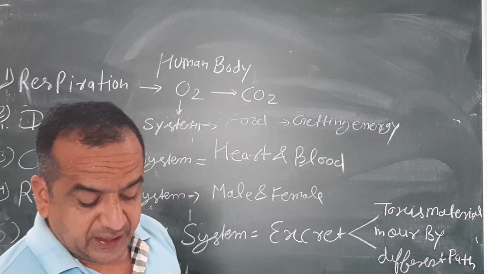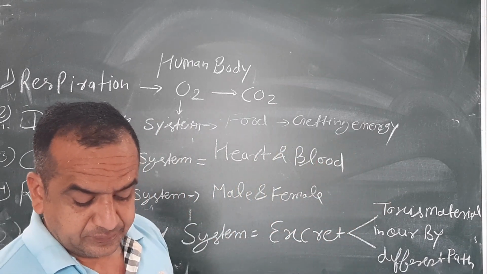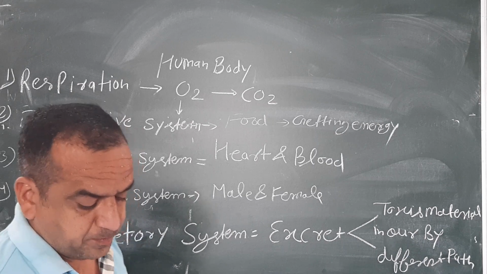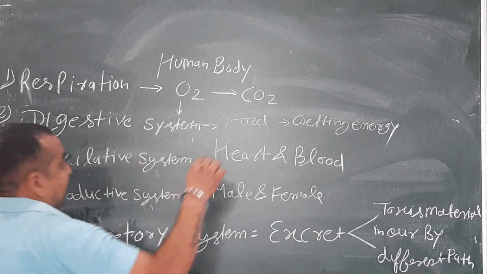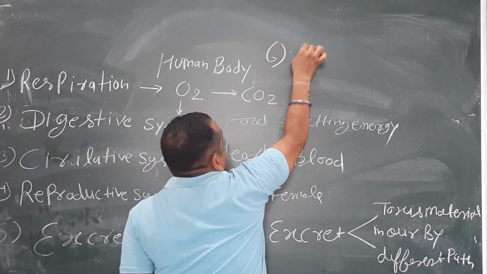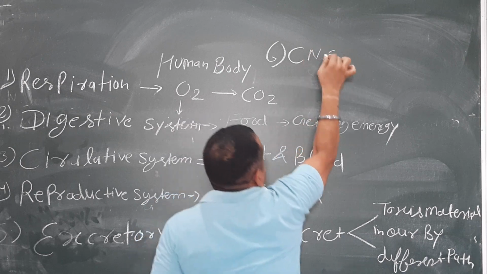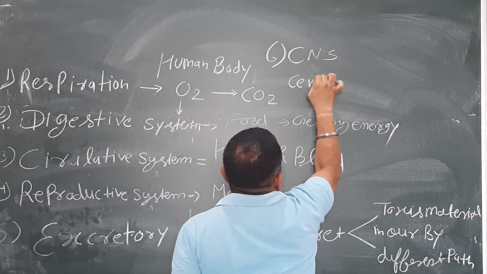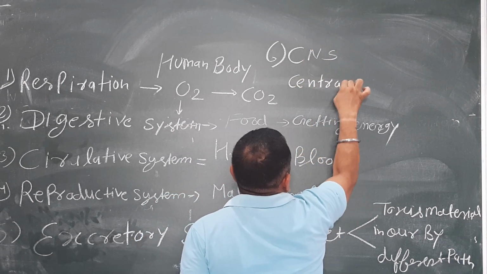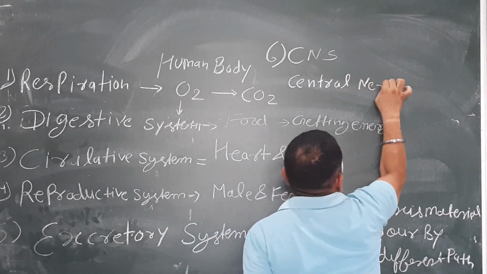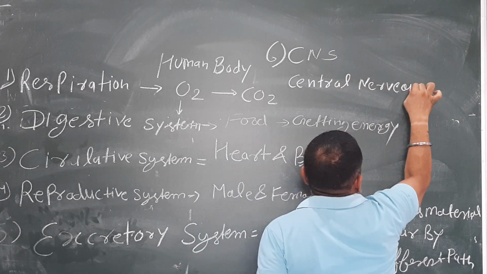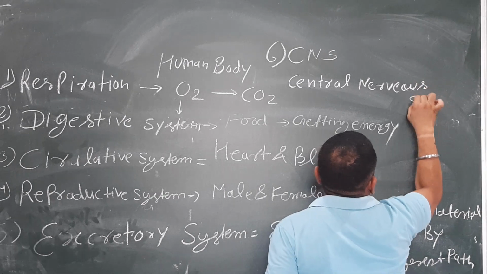Next one is known as CNS, the Central Nervous System.